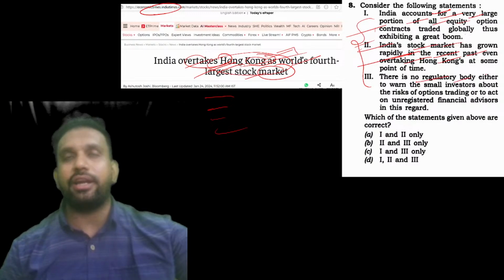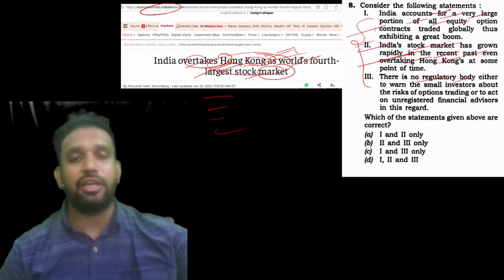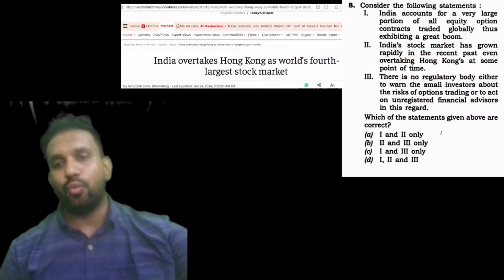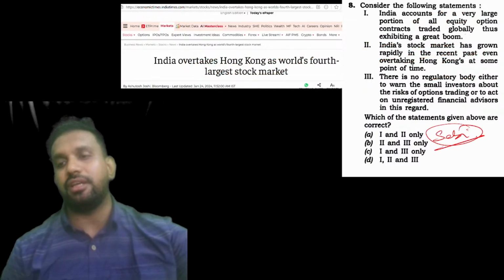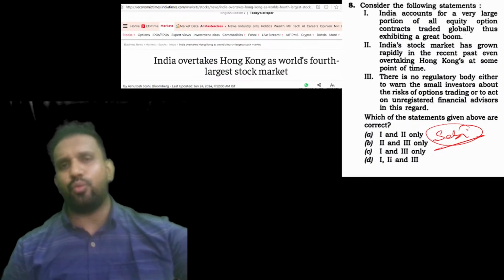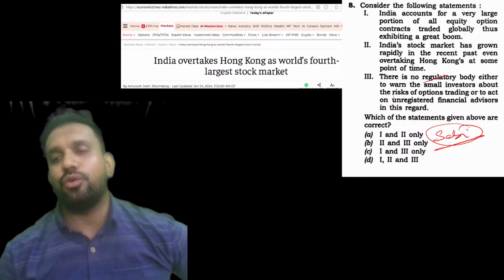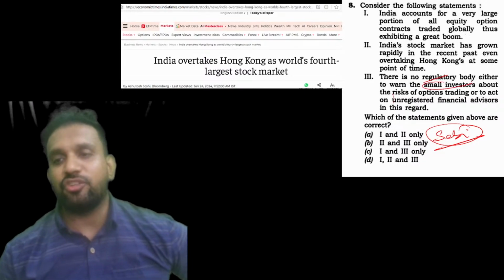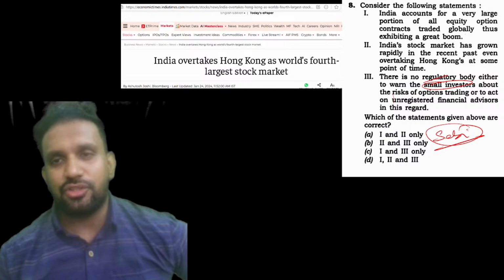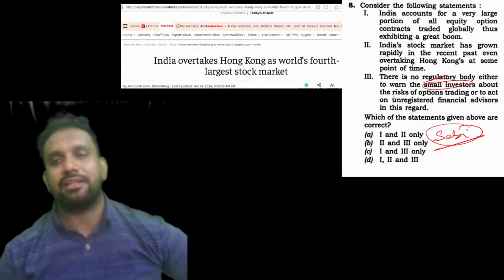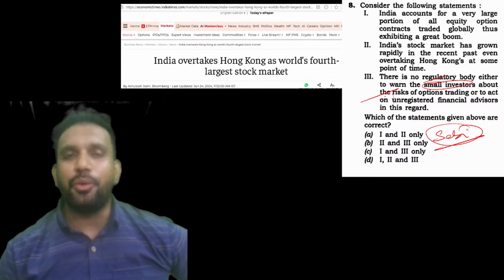There is no regulatory body. How can that be when we are dealing with stocks? India has such a big SEBI. We are having SEBI, one of the very well funded, very well structured, developed bodies. How can we say that there is no regulatory body that will warn the small investors? Whether you invest ₹1 in stock, or ₹1000, or 1 crore rupees, SEBI gives warning to everyone.